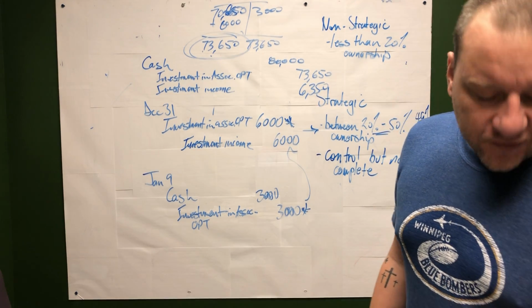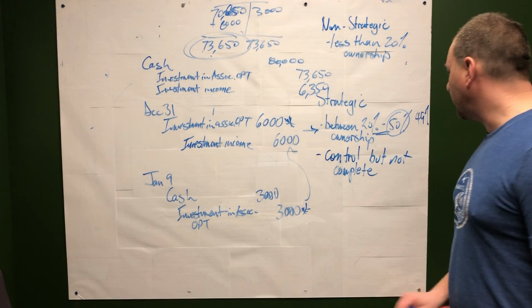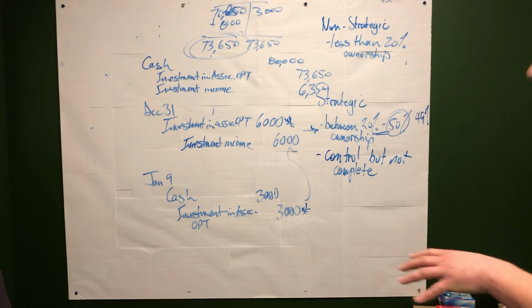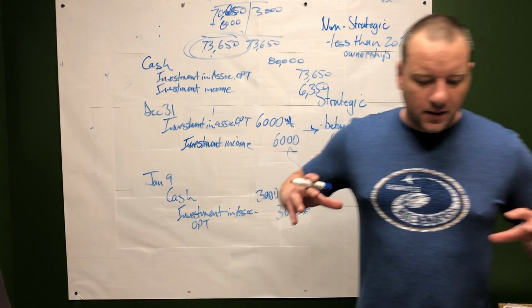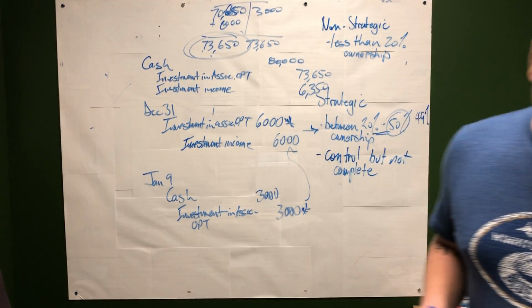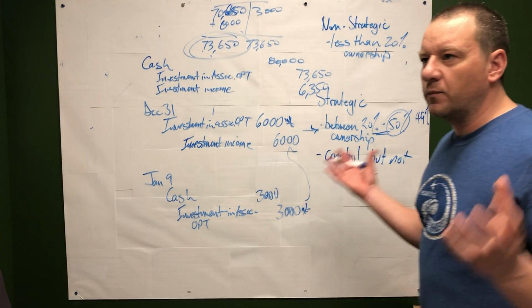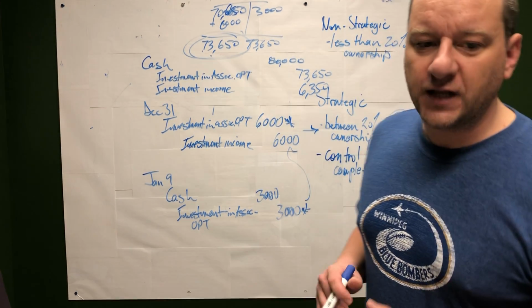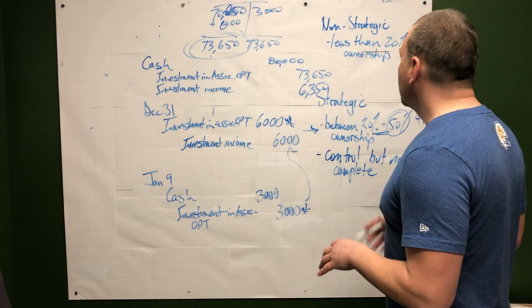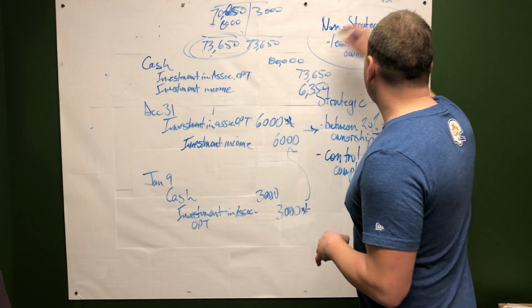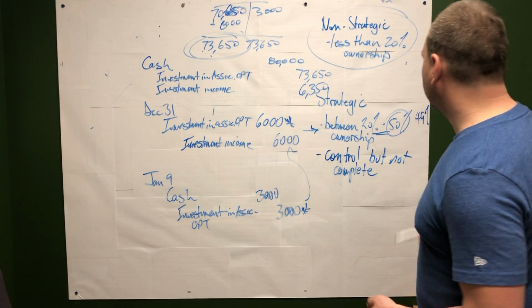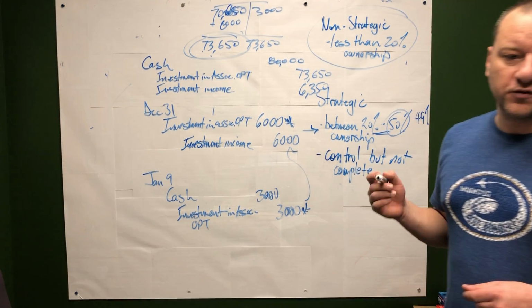Now, one might ask, well, what happens then? You're using this 50%. Well, what happens if you own 59% or 60 or 80? Well, what happens then is it is a business combination. Okay, so what we're going to do is we're going to combine all our companies together at the end, and we're going to consolidate our financial statements. But for our purposes right now, let's just know non-strategic investments, so less than 20%, and let's know how to record a strategic investment between 20 and 50% ownership.